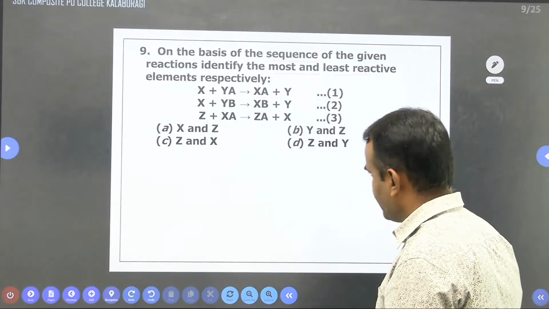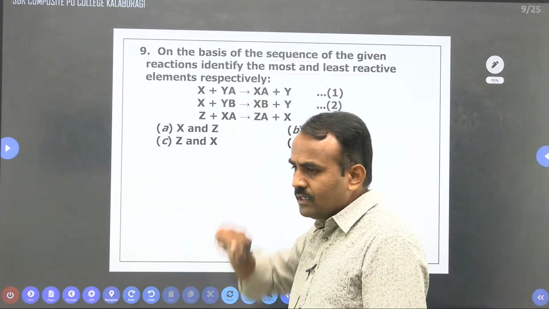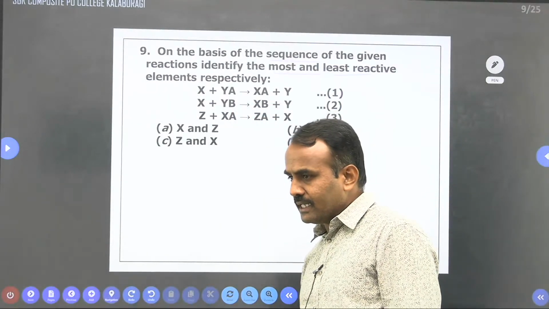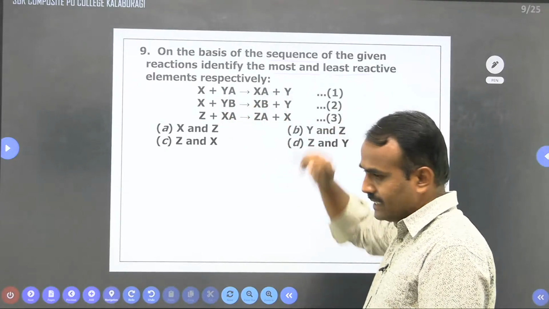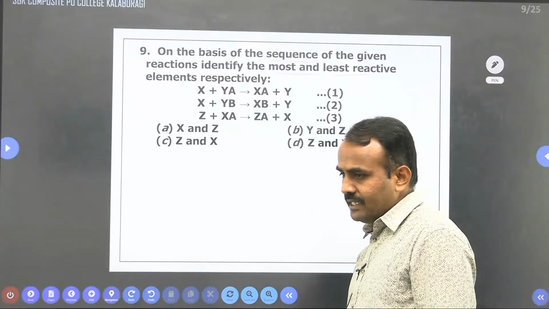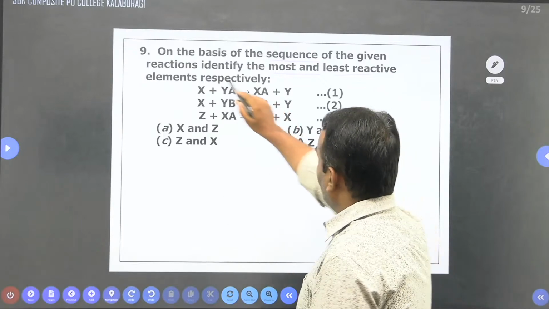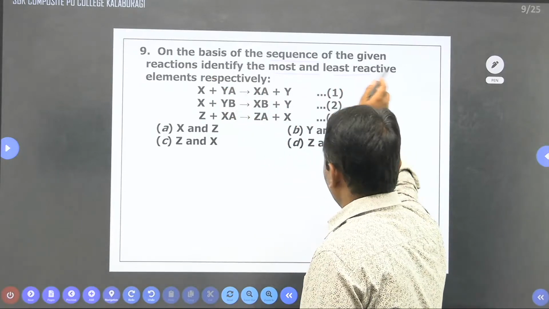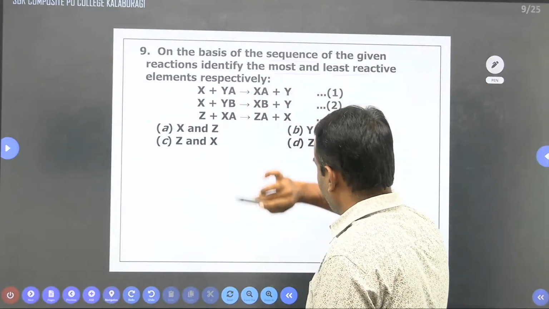If they give the names of the elements, it is very easy to select the correct option. But they have given X, Y, and Z in place of element names. So as you know the reactivity series I wrote, on the basis of the given reactions, identify the most reactive and least reactive element.